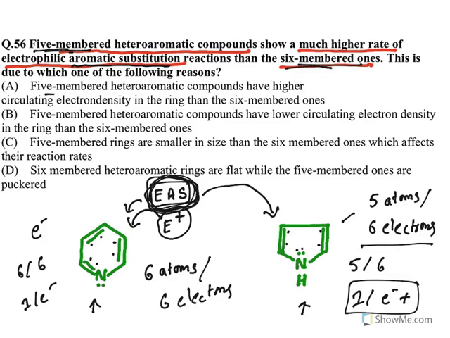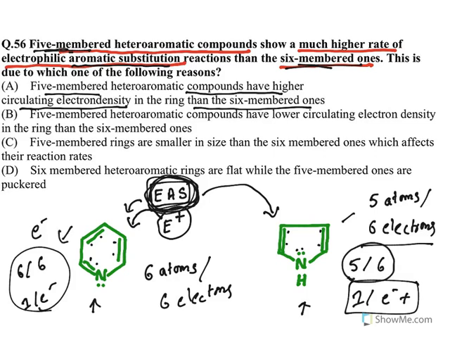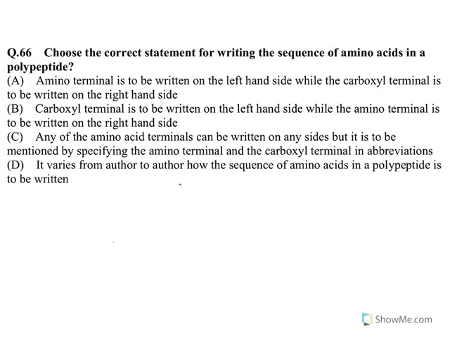The reason is 5-membered heteroaromatic compounds have higher circulating electron density in the ring than 6-membered rings. Bingo, this is the answer. In a 6-membered ring, 1 atom gets 1 electron. In a 5-membered ring, more than 1 electron goes to 1 atom, and this is the answer. Again, this is a good concept which tests reaction mechanisms. So the answer is this one: more electron density in 5-membered rings. Moving to the next one.